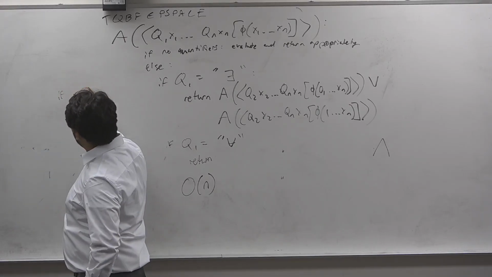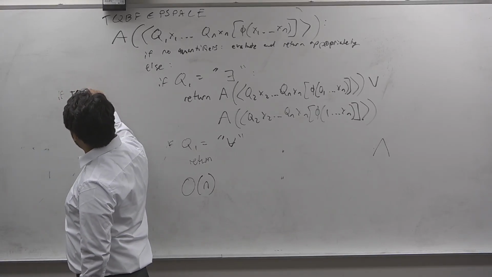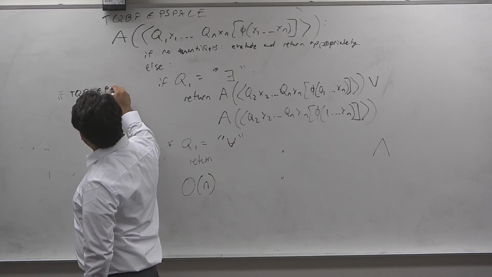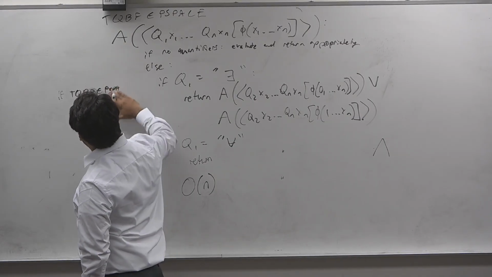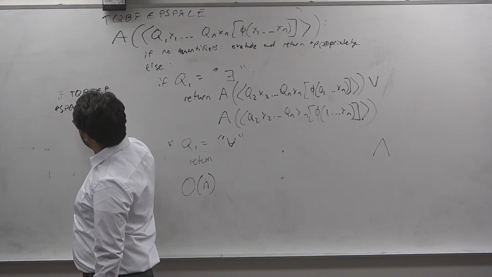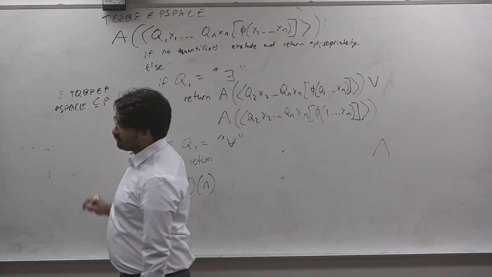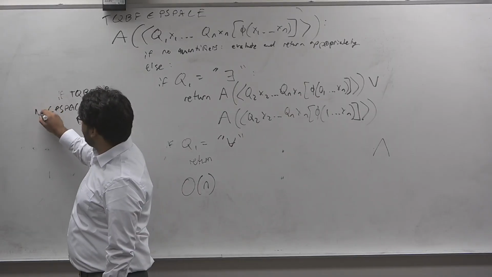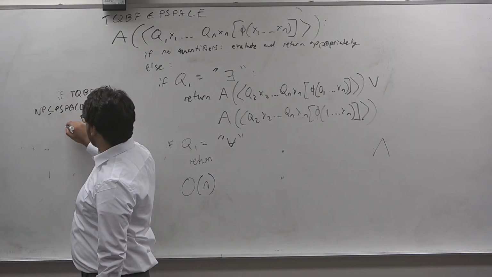Simpler than that, it would be in NP. If TQBF was in P, then PSPACE would be in P as well. But we already know that NP is in PSPACE, so that would imply that P equals NP.